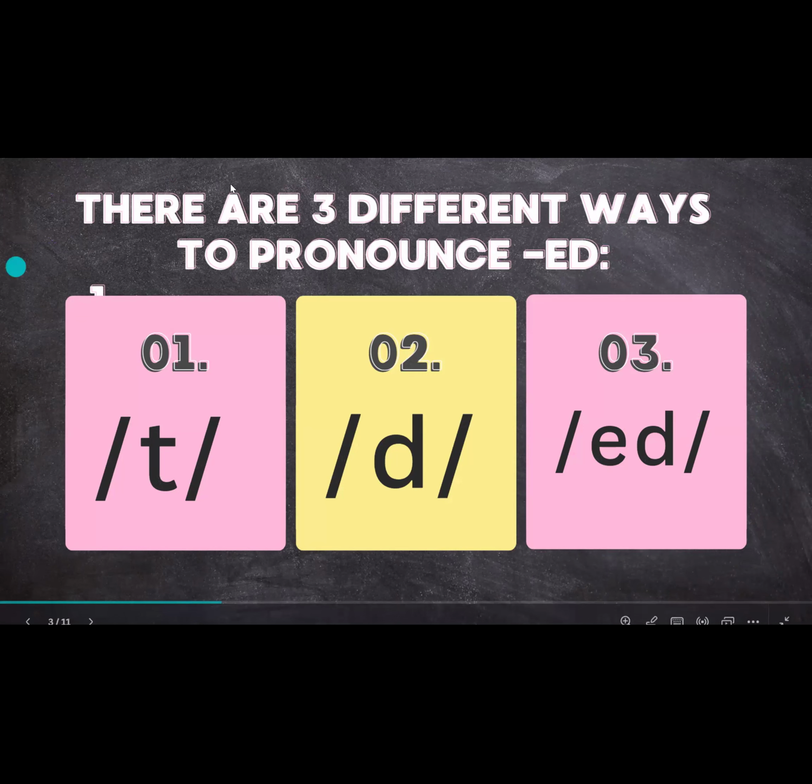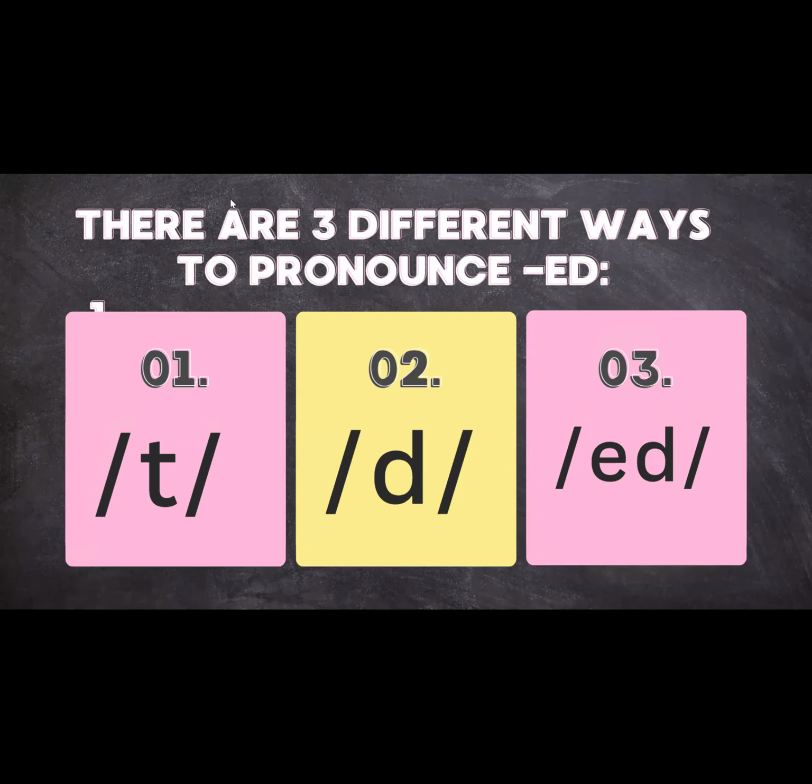And then the second one is d. Can you repeat after me? D. And then the last one is id. Can you repeat after me? Id. Yes, good job.